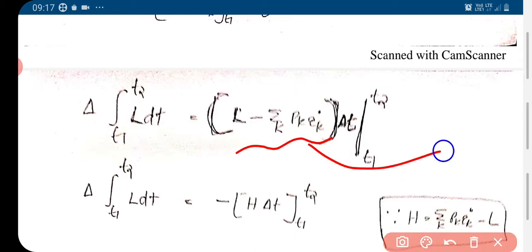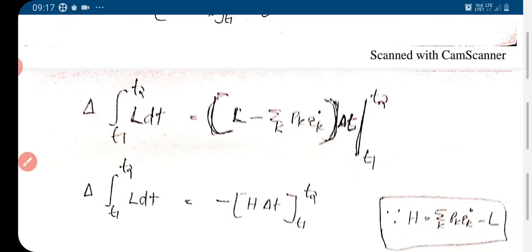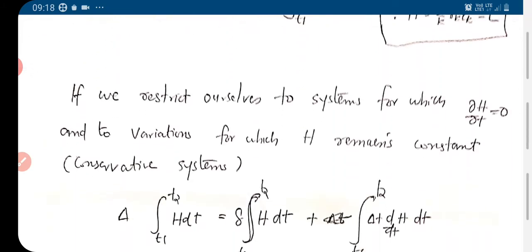Now this thing is the Hamiltonian. We define the Hamiltonian function H as the summation over k of pk q̇k minus L. So L minus the summation over k of pk q̇k will be minus H. So minus H δt, limits t1 to t2. So δ integral t1 to t2 L dt is minus H δt, limits t1 to t2.